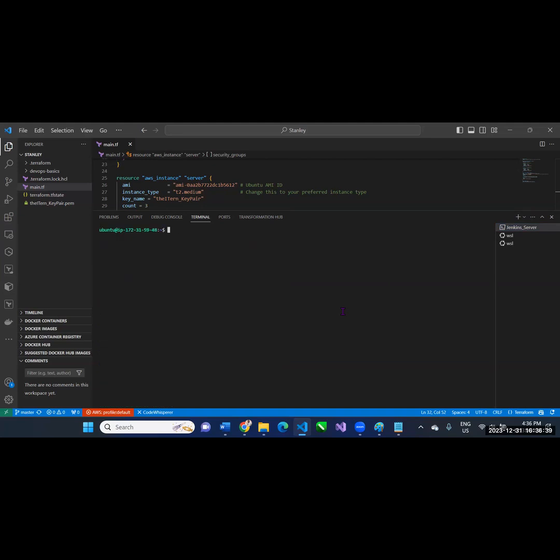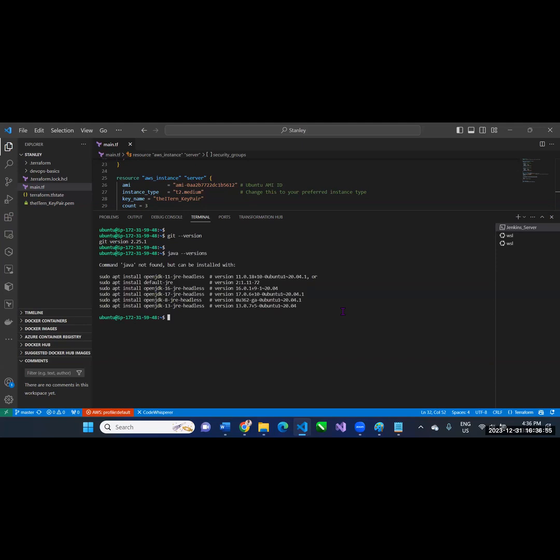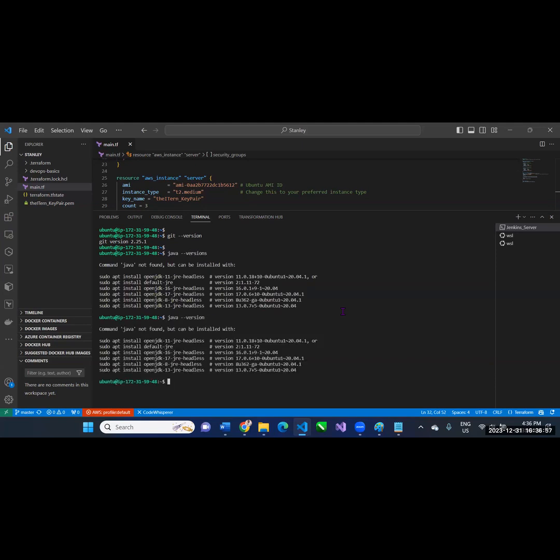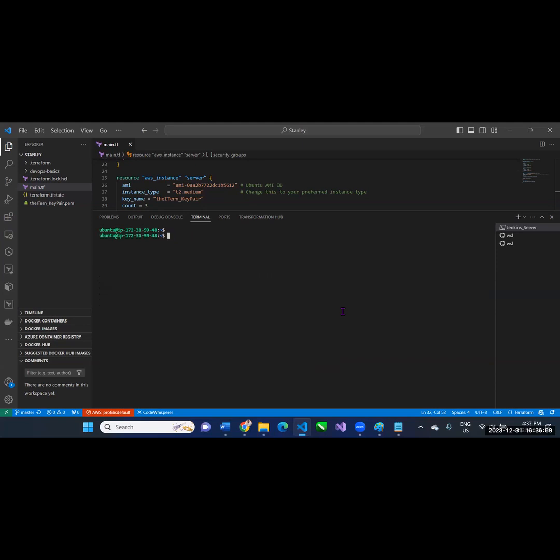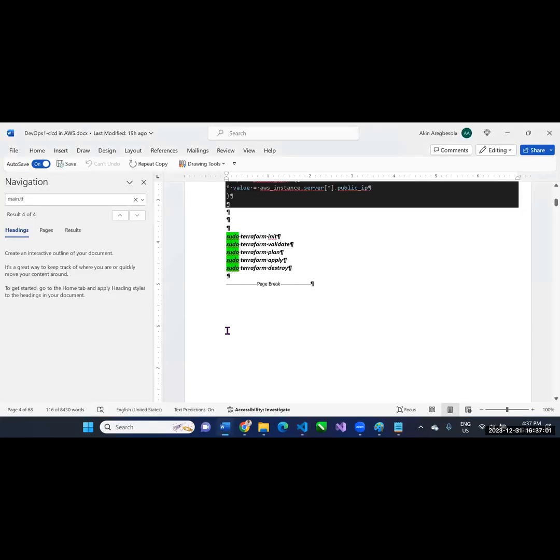So now let us configure it for Jenkins by installing Java. Git is already installed by default. So git --version shows that Git is installed. java --version shows that Java is not installed. So let us install Java, Maven, and others. Again, we refer to the notes. The commands are already here. So we say install.